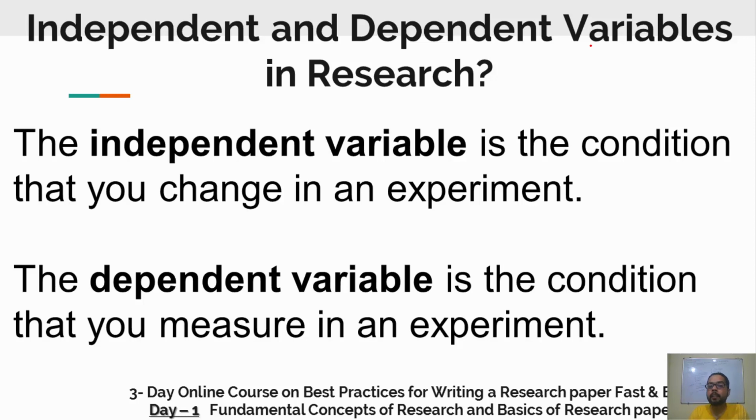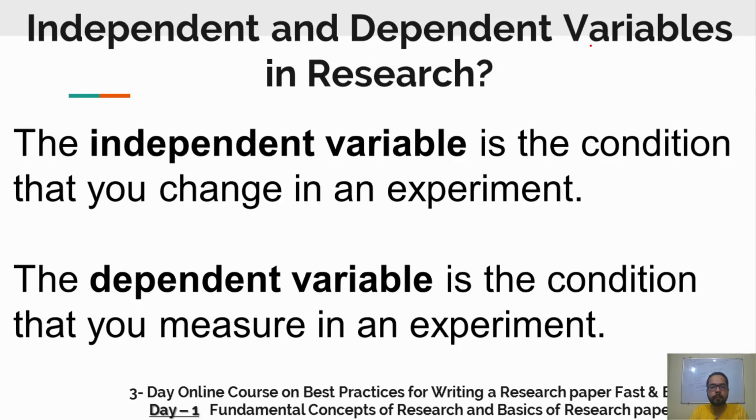Like, if you are trying to change the concentration of water in a solution, you are trying to change the concentration of water and see how that solution reacts to it. So here your independent variable is your water concentration, and how it reacts is your dependent variable.